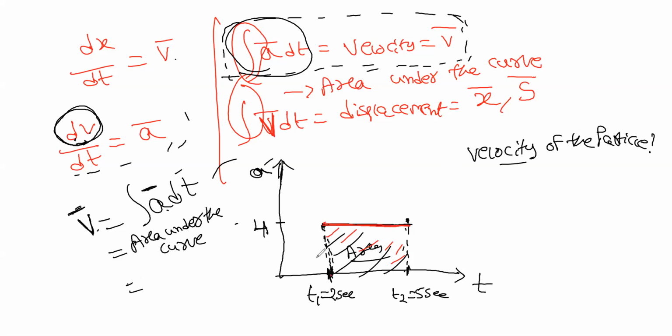So we know this as 4. 4 into what is this? 3. 4 into 3. 5 minus 2, right? Yes, sir. 4 into 3, which is equals to 12. This is velocity. What is the unit for velocity?